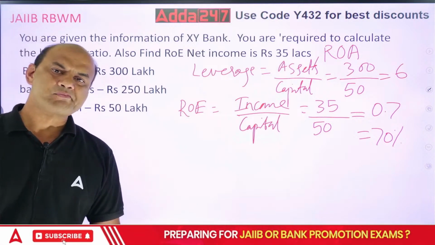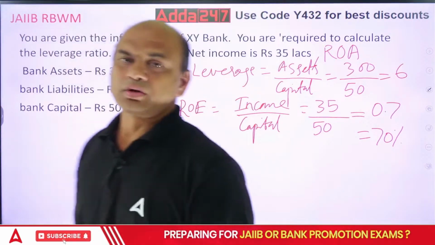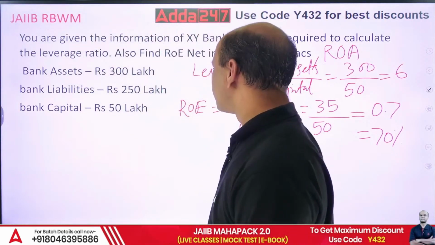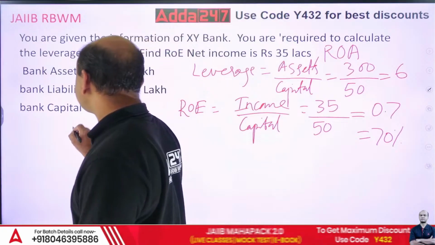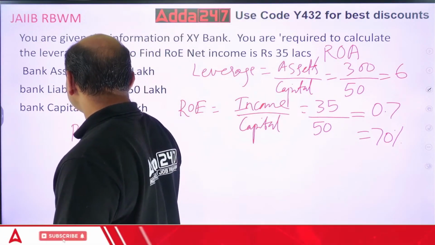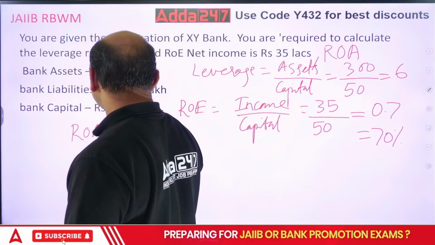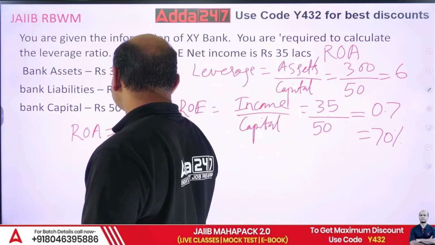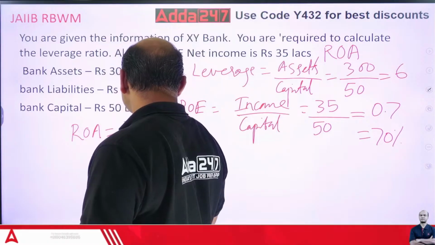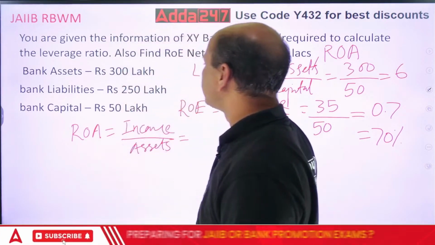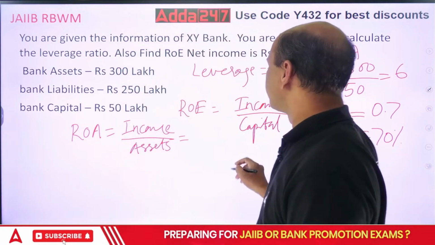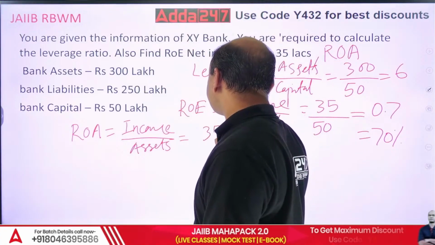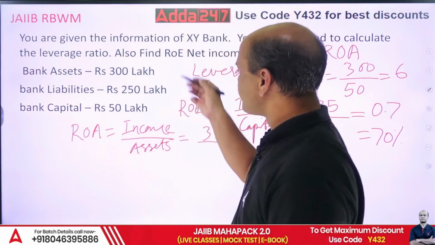Okay? Next. ROA also. Let's find out ROA. ROA is what? Income upon assets. What is income? 35. 35 upon, what are assets? 300.